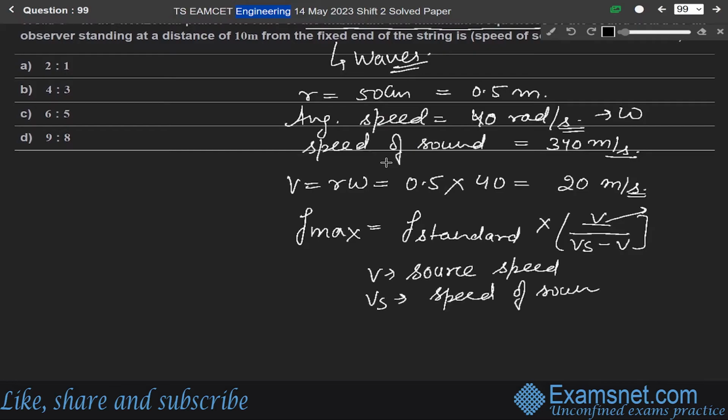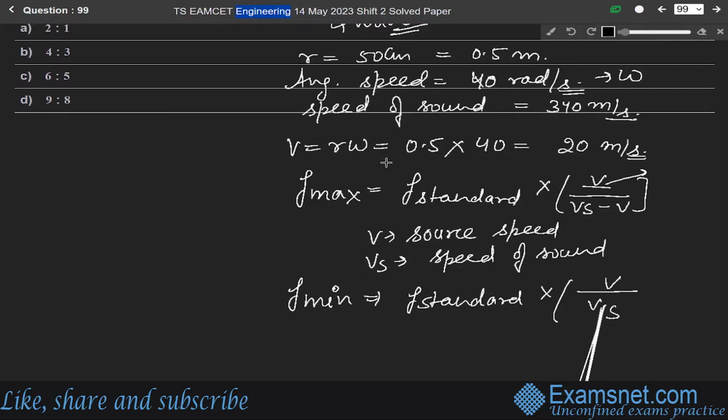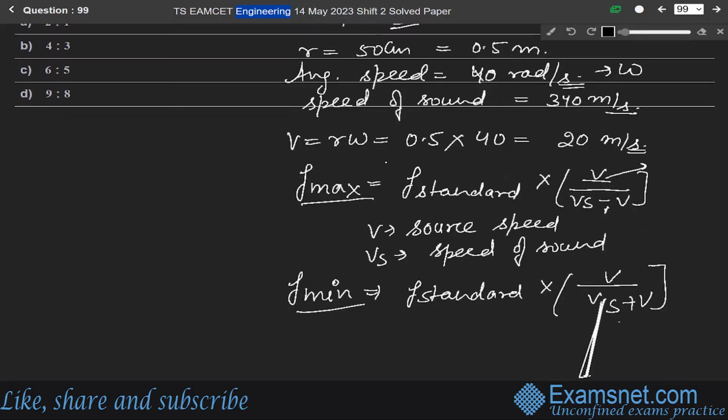Just put the values here. First we will write F minimum. F minimum will be equal to the same F standard into Vs over Vs plus V. The difference between maximum and minimum is that here it is a negative sign and here it is a positive sign.